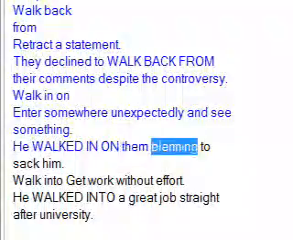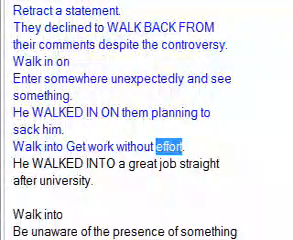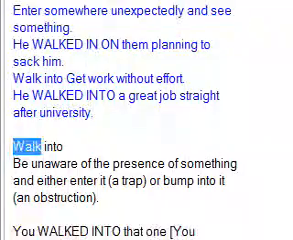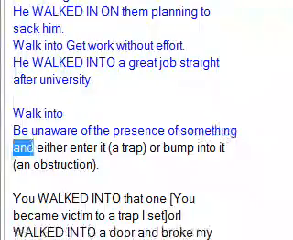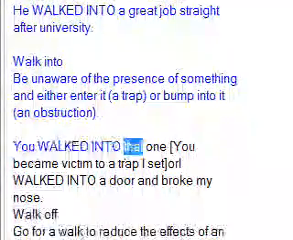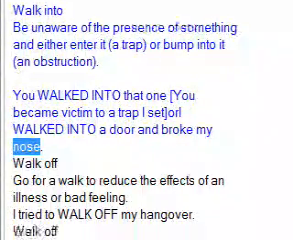He walked in on them planning to sack him. Walk in to get work without effort. He walked into a great job straight after university. Walk in to be unaware of the presence of something and either enter a trap or bump into it, an obstruction. You walked into that one. You became victim to a trap I set, or he walked into a door and broke my nose.